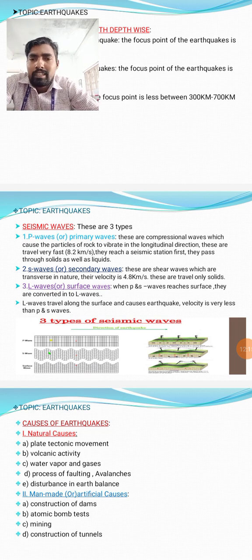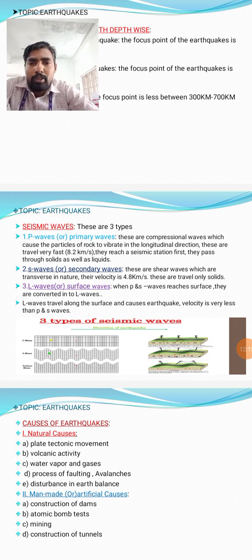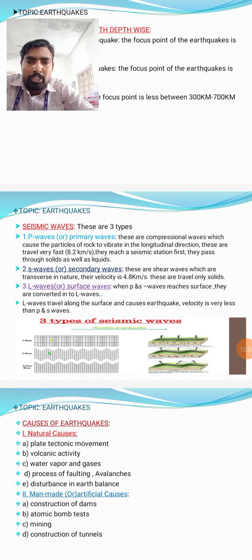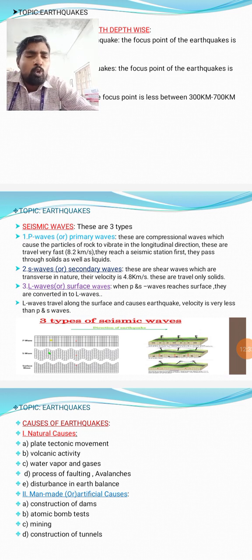Some of the images are showing that P waves vibrate very little, they are shaking. S waves simply vibrate with wavy undulations, but L waves have more wavy undulations. The surface vibrates much more with L waves. S waves also vibrate the surface, but less compared with the L waves.